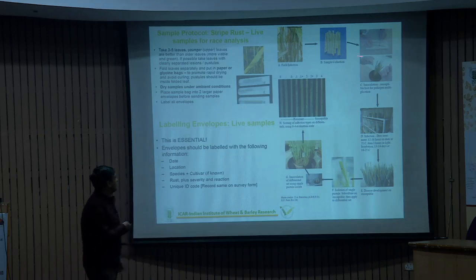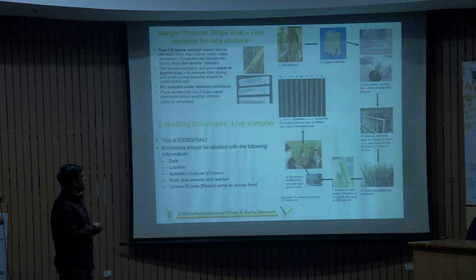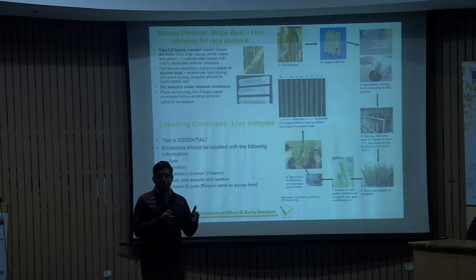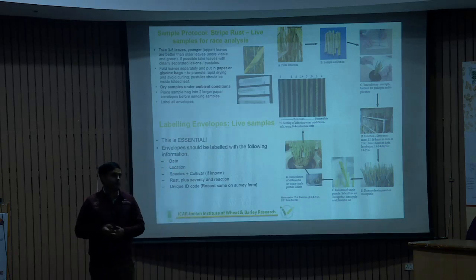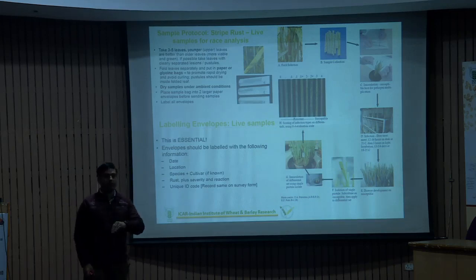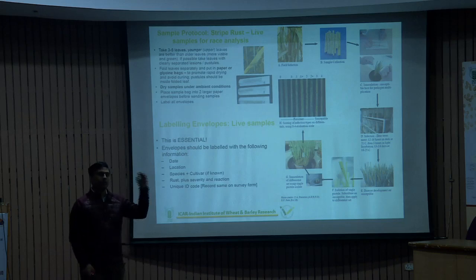So first we receive the inoculum, then multiply on that one, and there are some types of chambers, because we know that rust is an airborne disease. The inoculum spreads from air to air. So we make barriers so that a particular isolate is distinguished from the other isolates. So there are different types of chambers. They are closed chambers, and after that we develop the disease on this certain host, and after that we use that particular inoculum and test it on the different types of differential hosts.